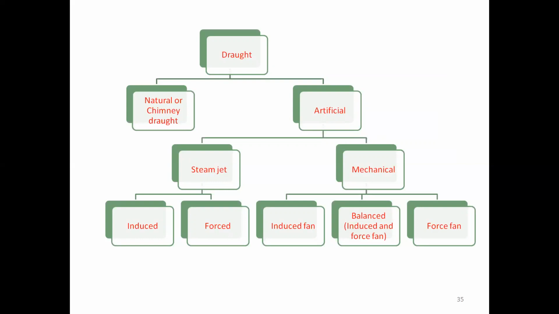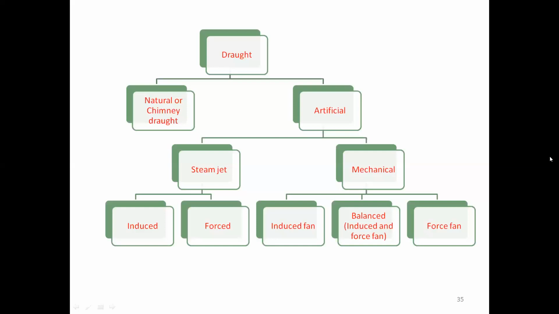Then what is meant by artificial draught? Artificial draught has two types: steam jet and mechanical. In the steam jet, again we have two types: the induced draught and the forced draught. And in the mechanical type, again the same names, induced and forced, but here we have one more, balanced, meaning both the induced and the forced fans are used in the mechanical type.